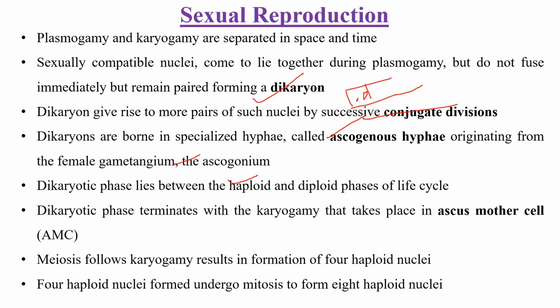When karyogamy takes place, the nuclei fuse and form the uninucleate stage, and meiosis follows karyogamy. I already told, first plasmogamy will take place, followed by karyogamy, then meiosis. This meiosis results in four haploid nuclei, and these undergo mitosis to form eight haploid nuclei.